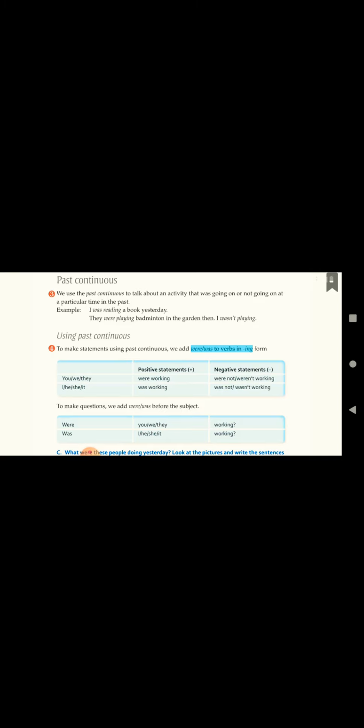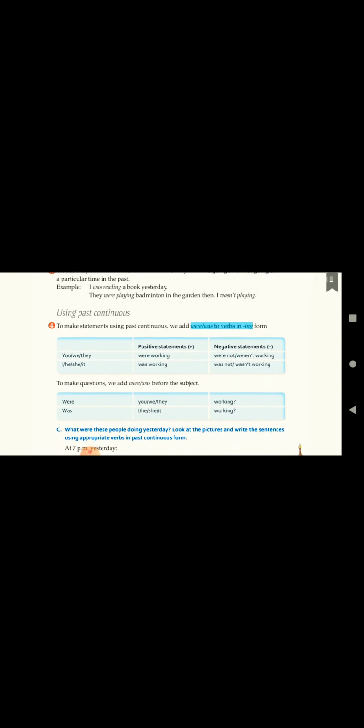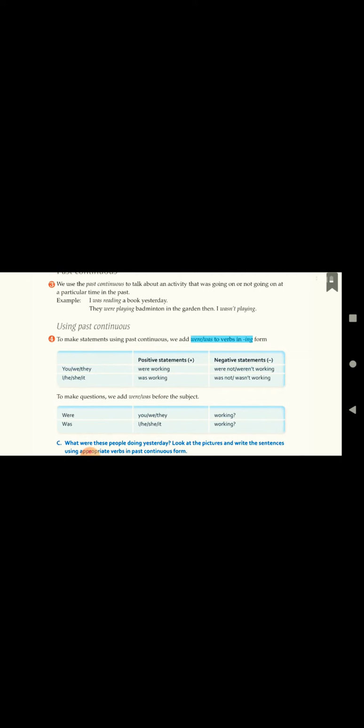Now for this, what is the rule? It is very simple. We add were or was to verbs in ing. So it will be was or were. Was we use for first person singular, that is I, and for third person singular, he, she, it.